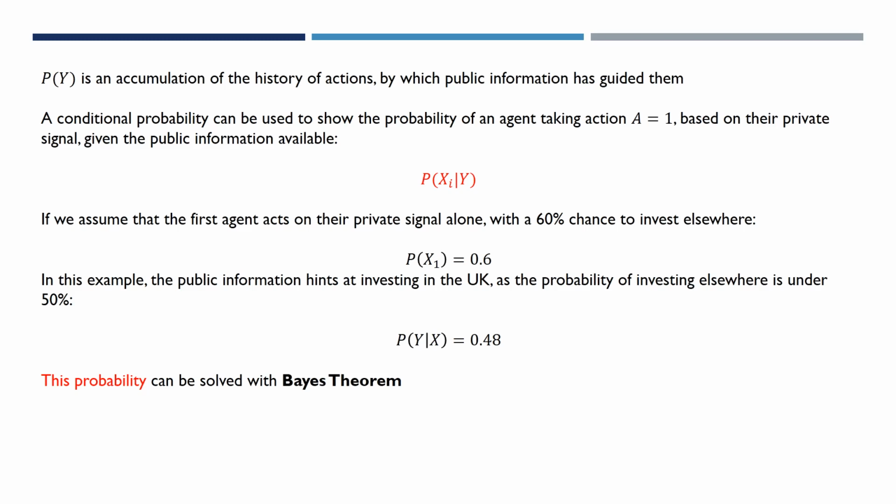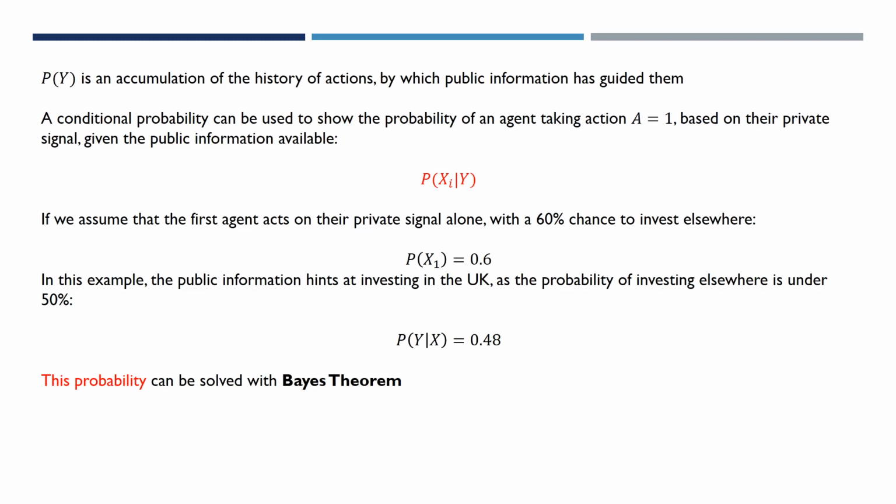In this example, we assume that the first agent will act purely on their own instinct. They'll follow their private signal and invest elsewhere with a probability of 60%. Despite this, in our scenario, the public information actually hints at the benefits from investing in the UK, meaning it will be beneficial for the investor to invest in the UK and disregard their private signal. This can be shown as the probability of y given x, which is slightly under 50%, hinting at a bias towards investing in the UK.